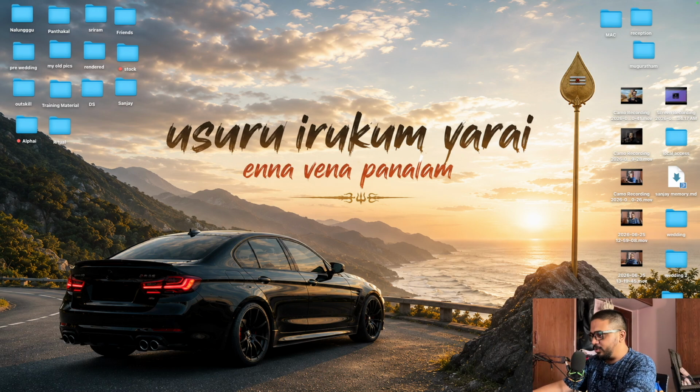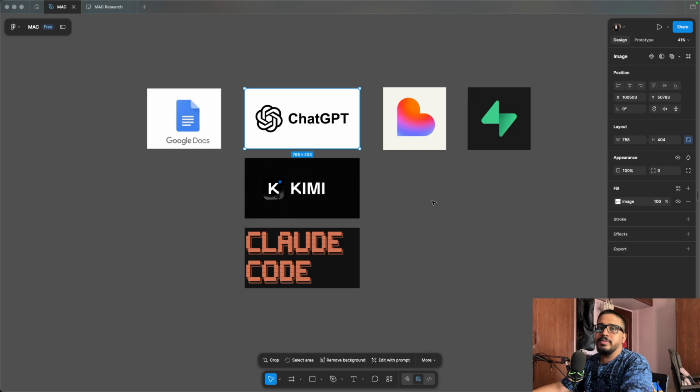All right, let me open Figma, and these are the tools which are required. First one is Google Doc to write your text, your features, your MVP or your ideas and your problem statement, whatever you want to build. Then comes the most important part: which LLM are you going to choose? ChatGPT, Gemini, Claude, Kimi, Claude Code? I chose all these three, and I'll tell you why. It depends on which LLM you choose, whichever is feasible for you.